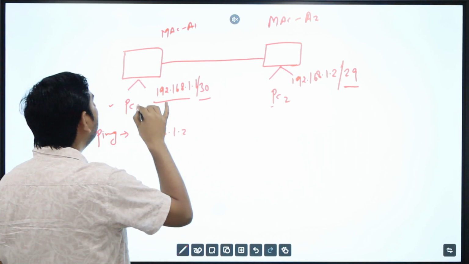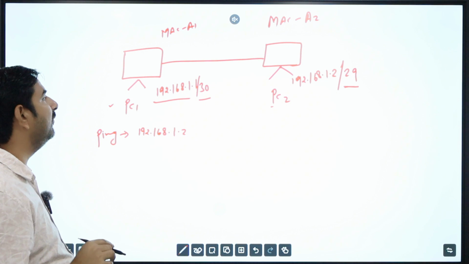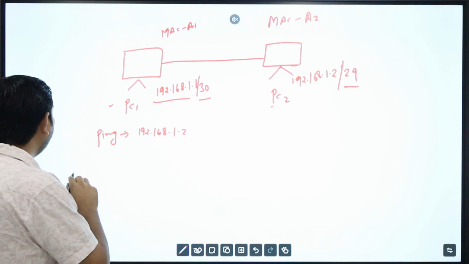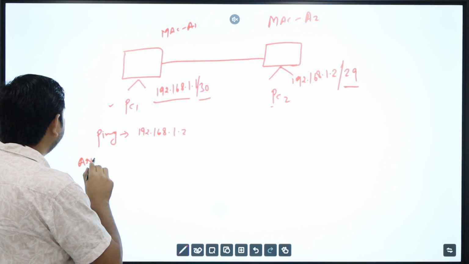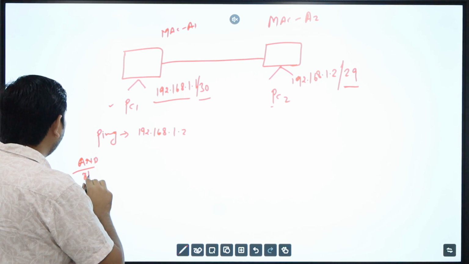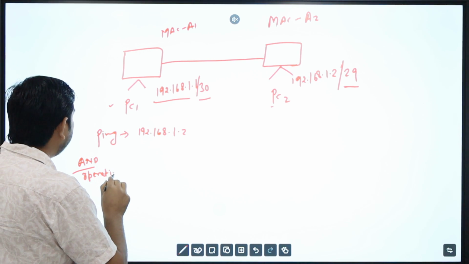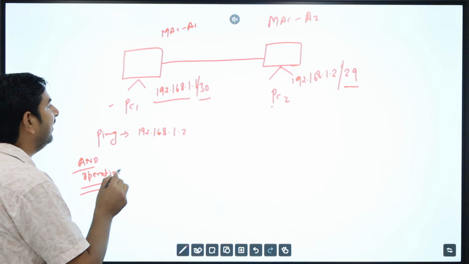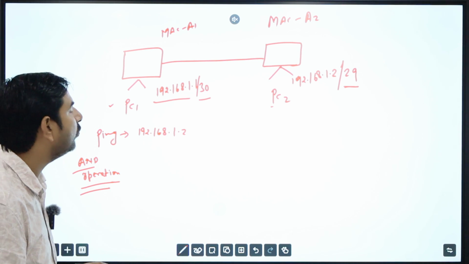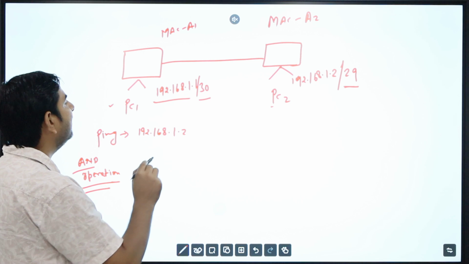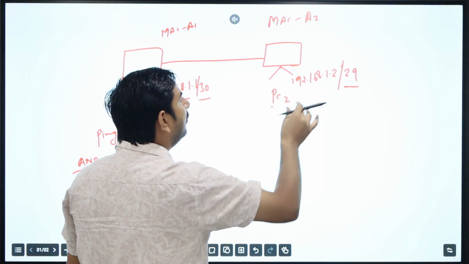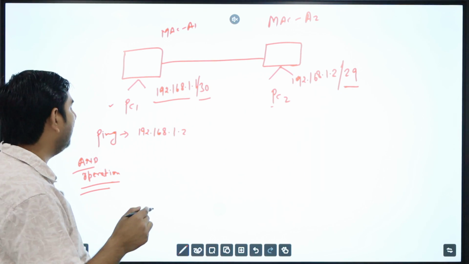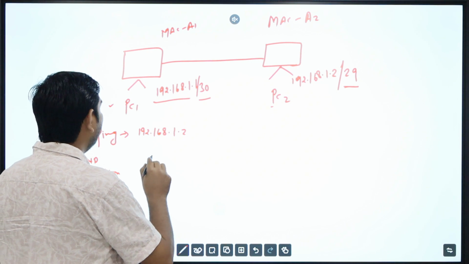How? Because if you use the ping command from PC1, PC1 is first going to perform the AND operation. It's going to check whether the destination IP belongs to the same subnet or a different subnet. PC1 is going to match 30 bits, and PC2 is going to match 29 bits. Just try to understand what will happen exactly.